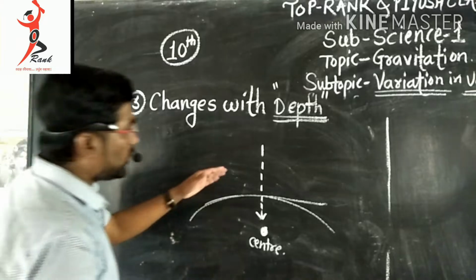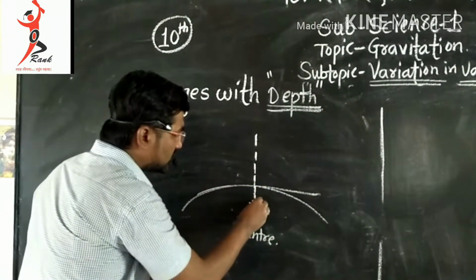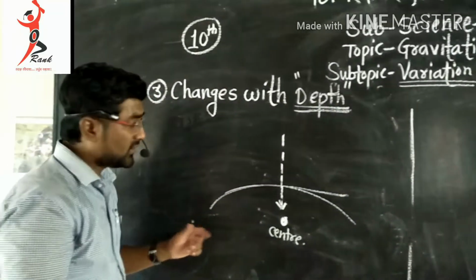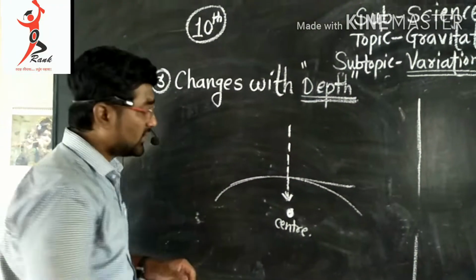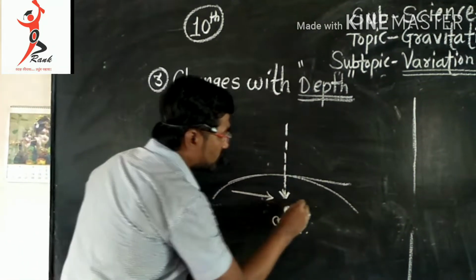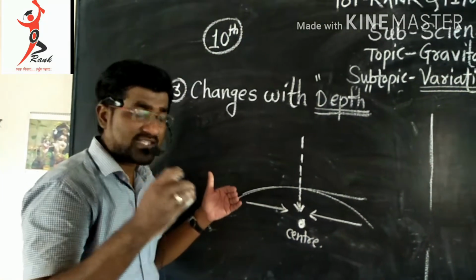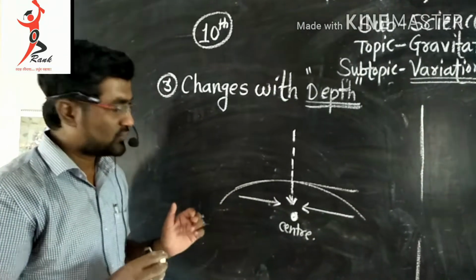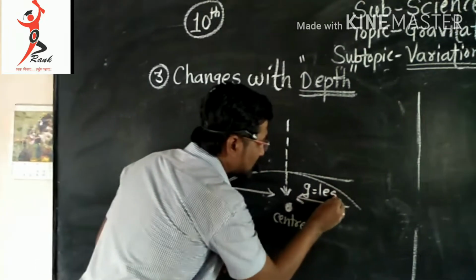Suppose an object is moving downward towards the center of the earth. When the object goes towards the center of the earth, the pull of gravitational force on that object becomes low, so the value of g is also less.